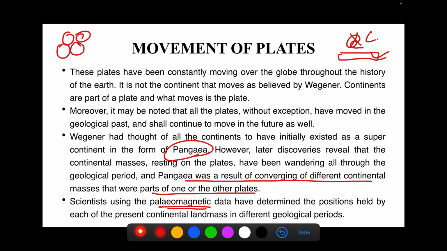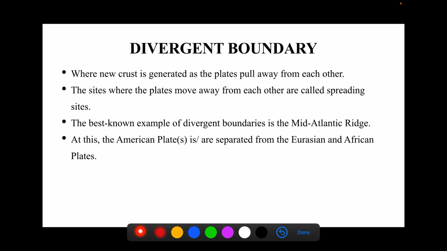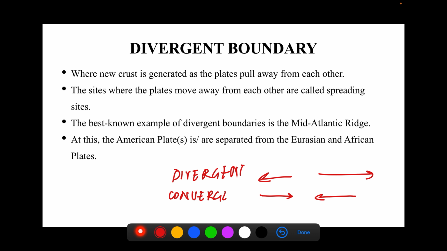So this is how the scientists have now determined where the continents were in the past. Now there are three types of boundaries which we can study of the plates. Either the plates can move in opposite directions, this is called a divergent boundary, or they can come towards each other, this is called a convergent boundary, or they can just move like a strike or slip, it is called a transform boundary. They do not come together or move apart, they just move beside each other. So this is called a transform boundary.